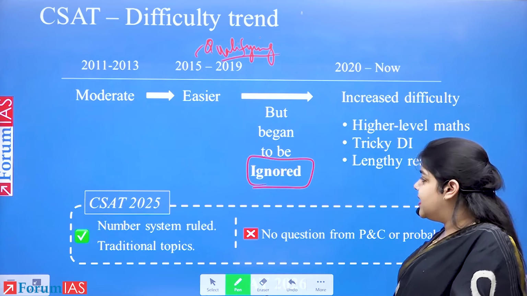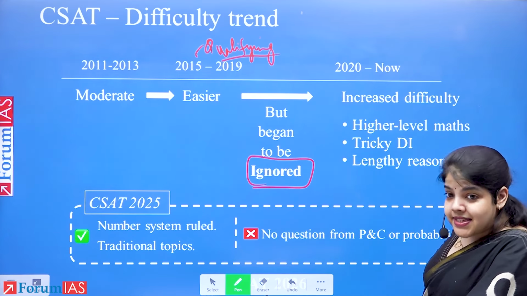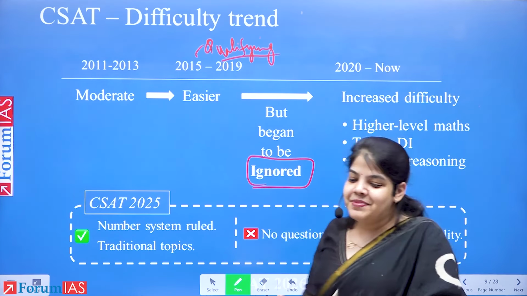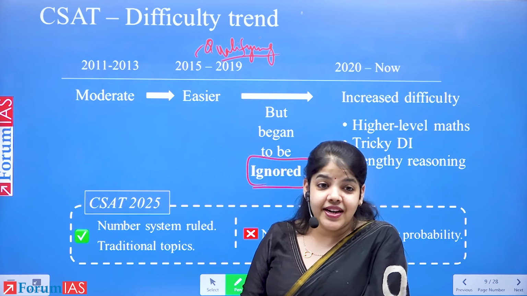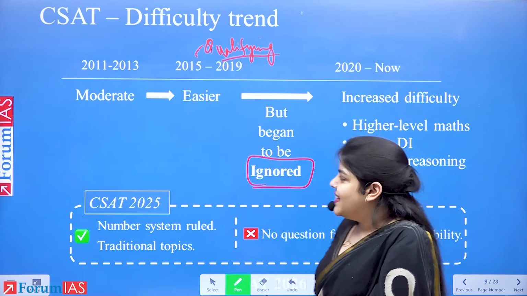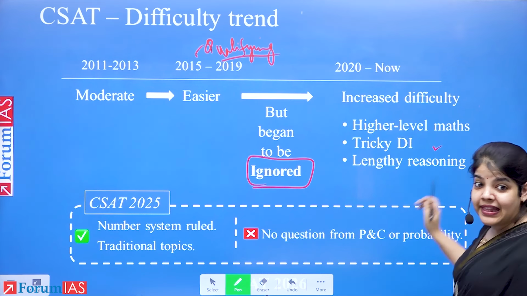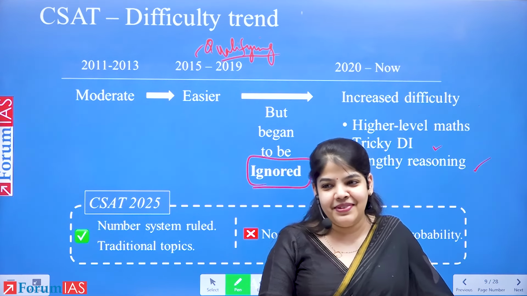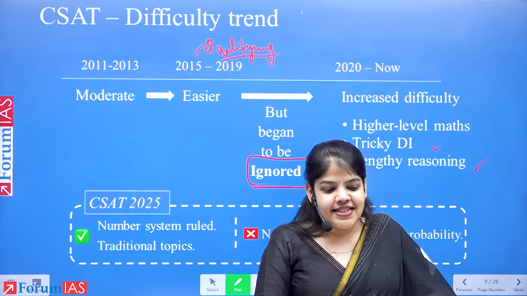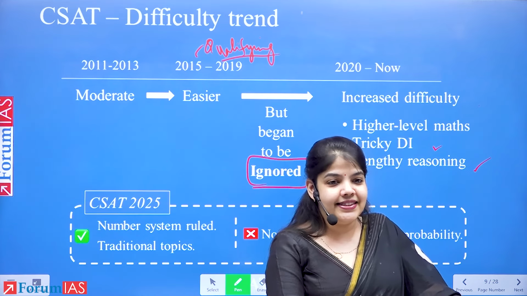Why is it increasing and how? Because the maths is now higher level. As I said, what is 10th level maths? It is very difficult to categorize. It's subjective. The data interpretation became tricky. Reasoning became lengthier. Reading comprehension became lengthier. So CSAT became slightly more challenging.